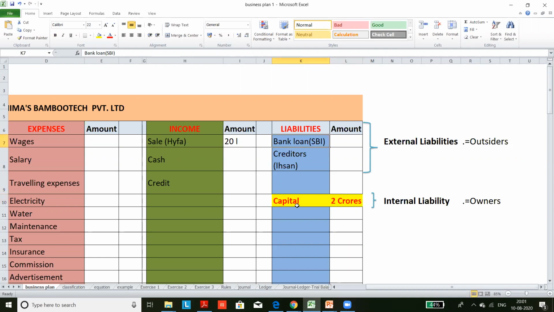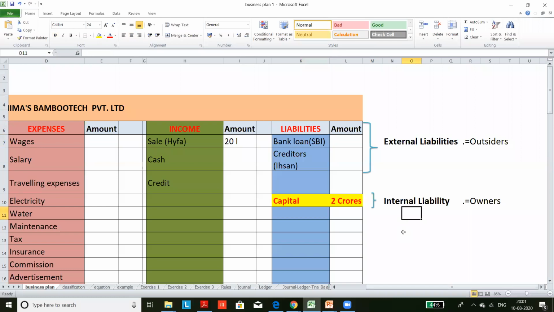But there is a difference: this is an internal liability, a liability to the owner. The bank or creditors are external parties. So from now on, when we say liability, we mean liability to outsiders. For the owner, instead of capital, there is another term called owner's equity.